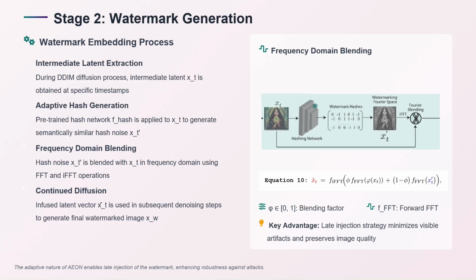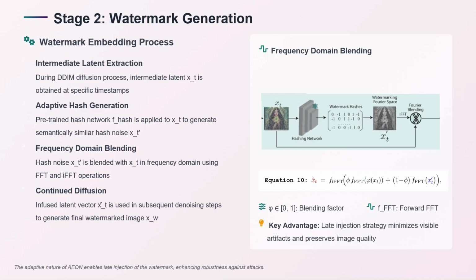So the watermark generation pipeline is the second stage, where we take the same hashing network that we trained earlier to generate semantically similar latent noise. Given a T injection in between latent steps, we take XT and give it to the hash network, then generate a watermark hash and blend that watermark hash into XT, and then we forward it to the forward diffusion process.